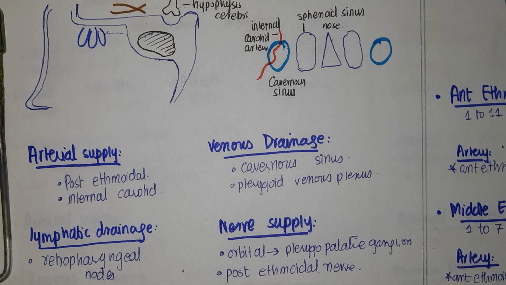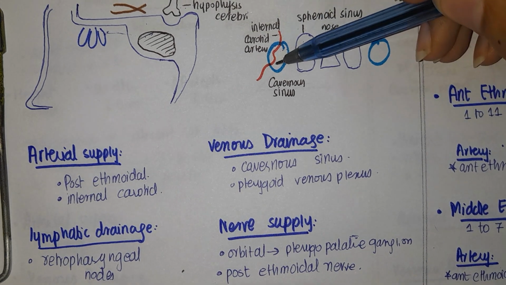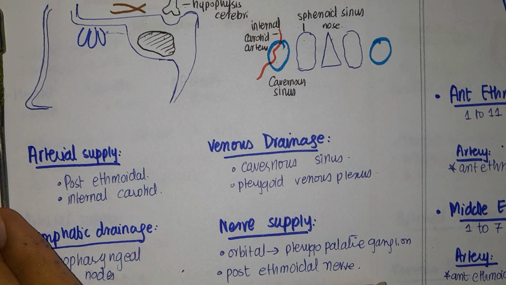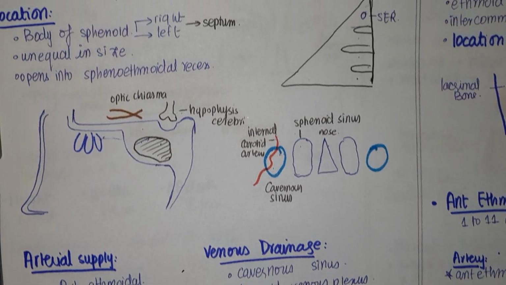And venous drainage, because of the closely related cavernous sinus, is there. And we have discussed the location and everything related to the sphenoidal sinus.